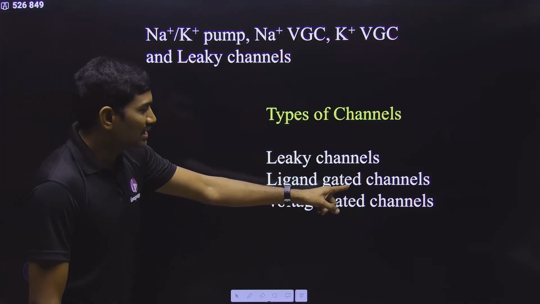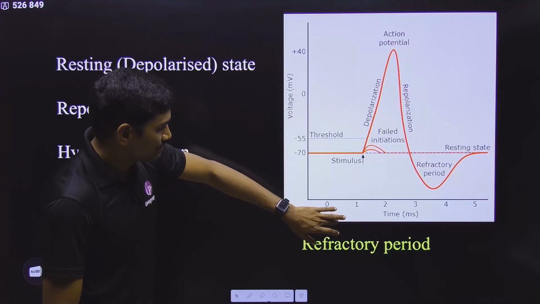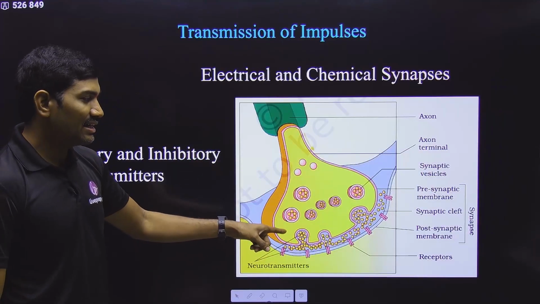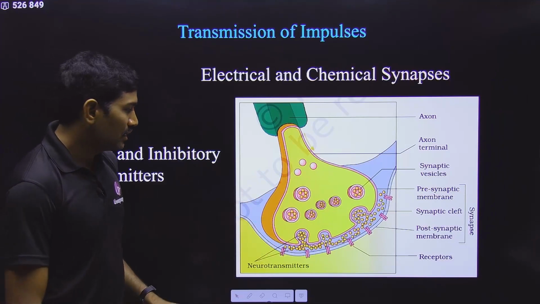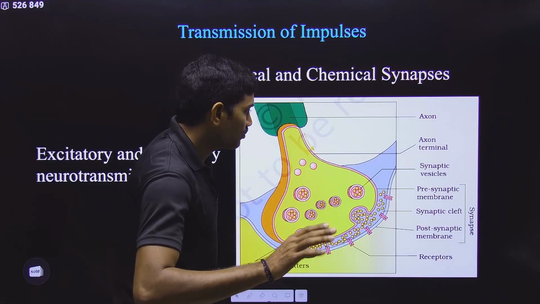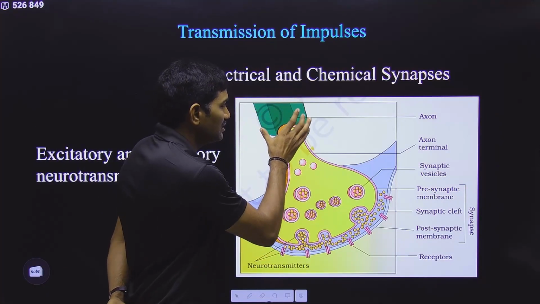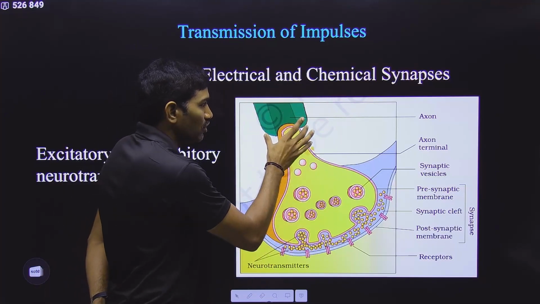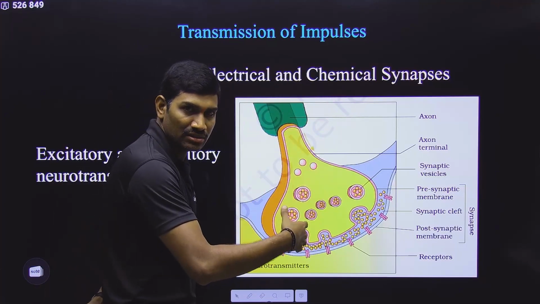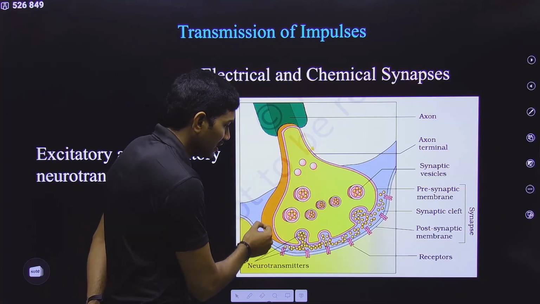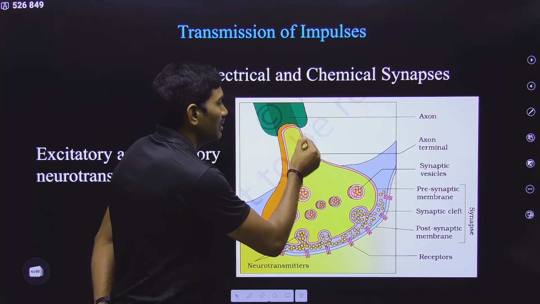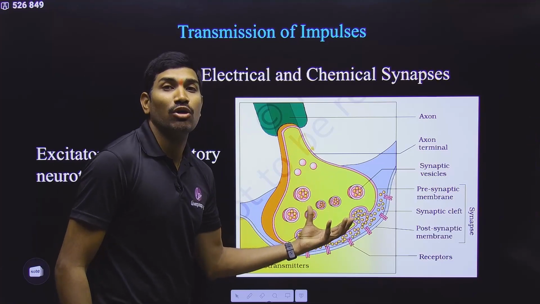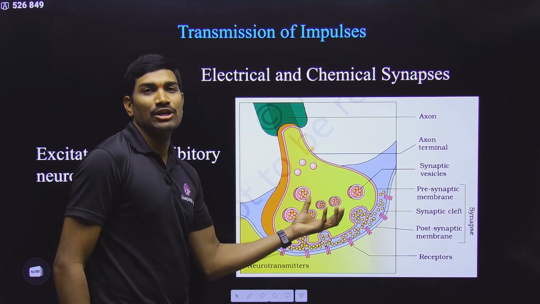Now the next point is related to ligand gated channels. Now come to this NCERT diagram. This is the ligand gated channel concept. Here I will tell you some names, so please observe carefully. This is the axon of one neuron, okay? And the axon of this neuron is branched, and at one branch it has this bulged portion. This bulged portion is called the synaptic knob.